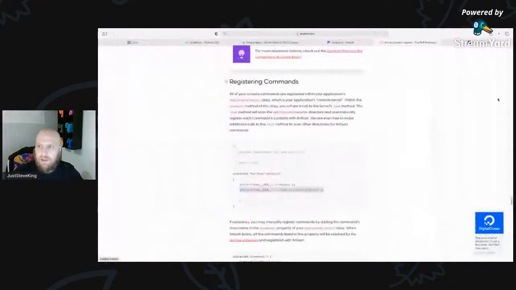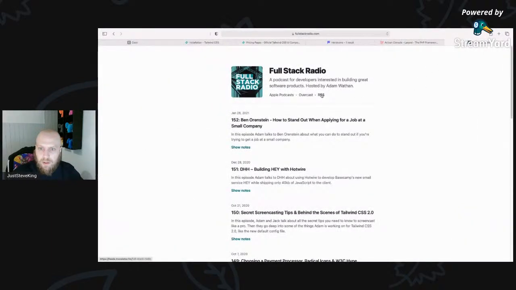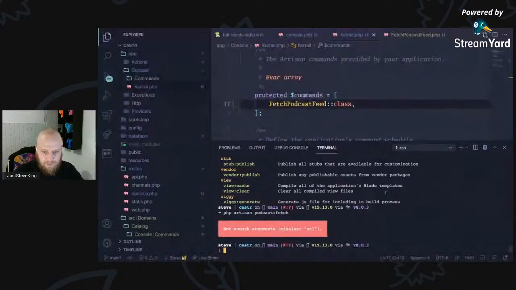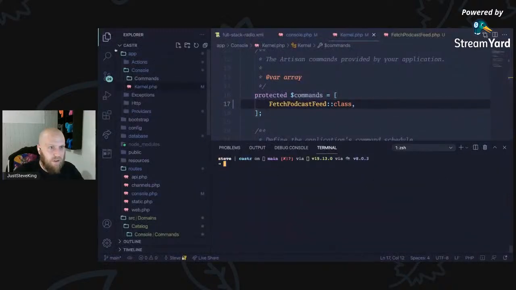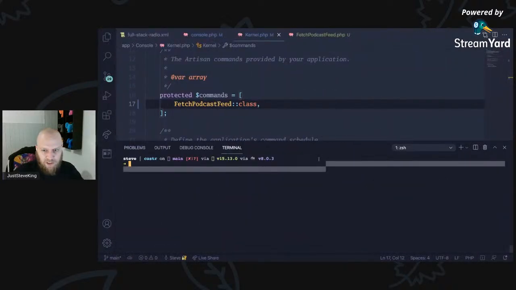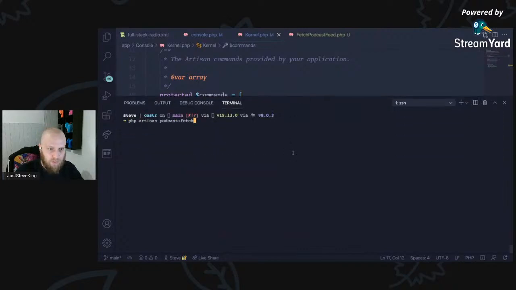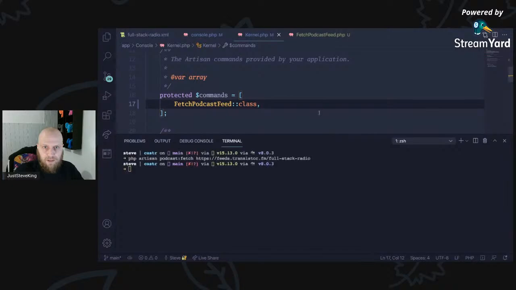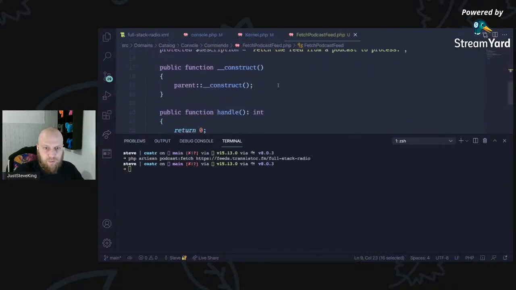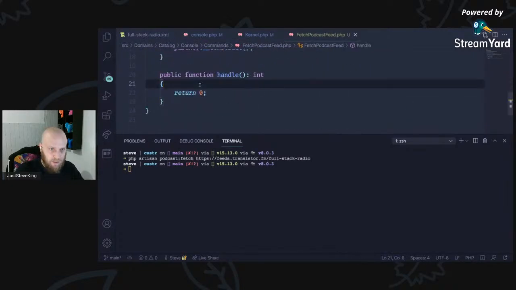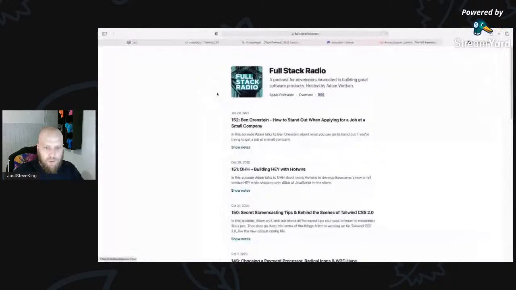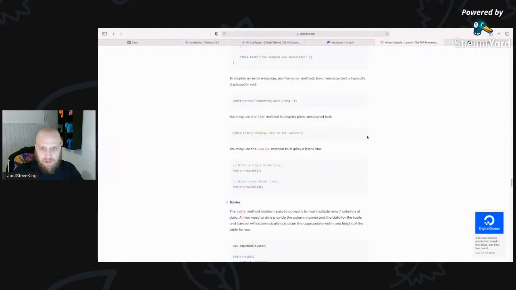So now I can come back to Full Stack Radio. I can copy the link to that. And let's just clear some of the view here so you can see what's going to happen a bit more. Perfect, that is passing. So, in the virtual podcast feed, in handle here, we should be able to get the arguments.